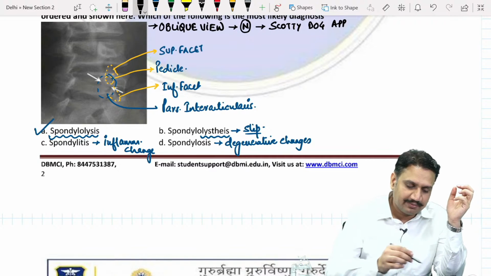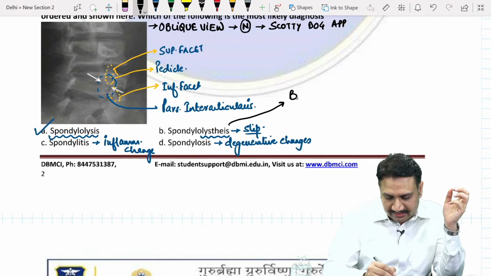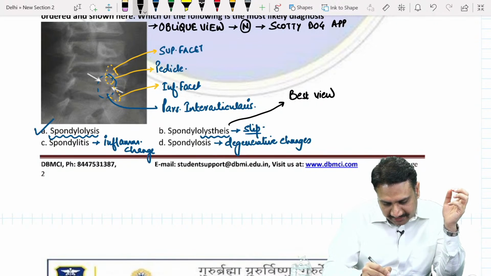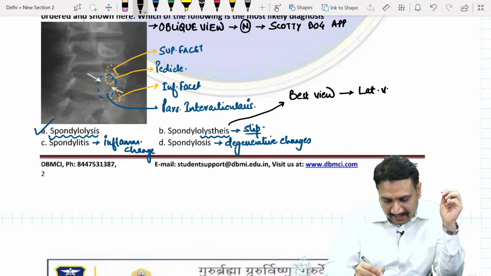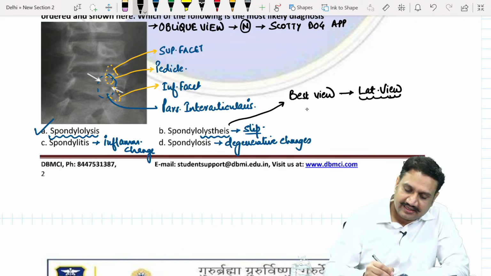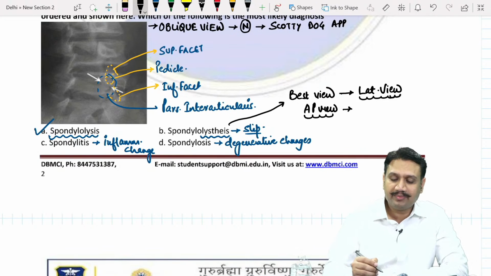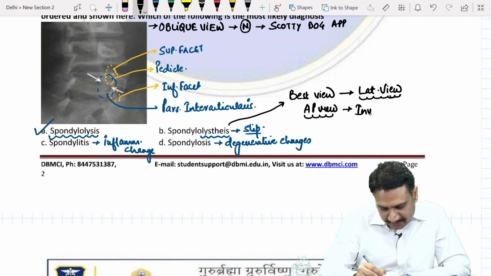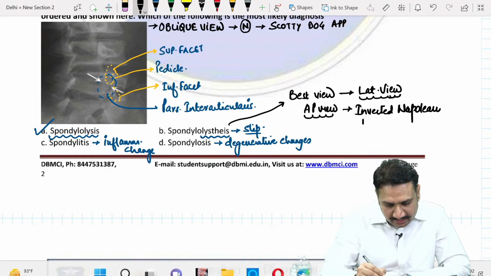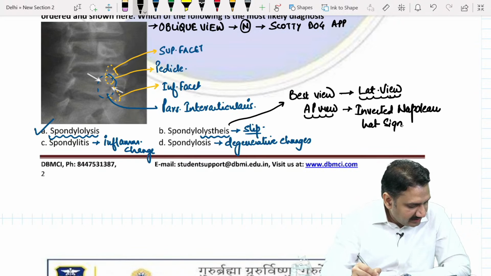Now, if somebody asks you what is the best view for listhesis, what do you recommend? The best view is always the lateral view. And if you recall, when there is a significant slip, a complete slip of L5 over S1, what are you able to see in the AP view? It shows you the inverted Napoleon hat sign. Remember the inverted Napoleon hat sign?